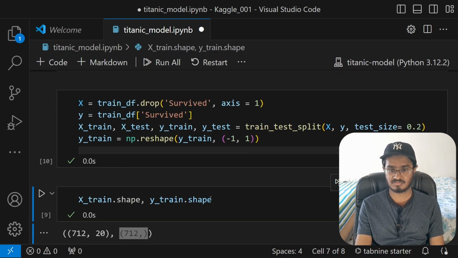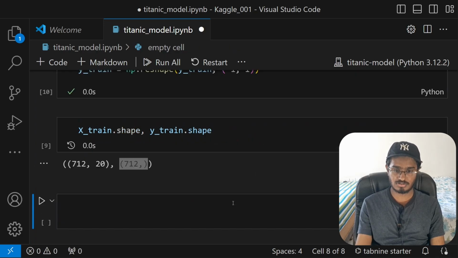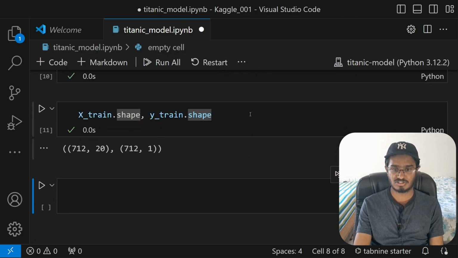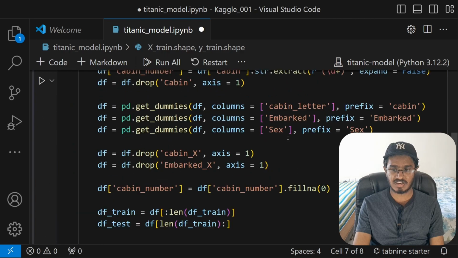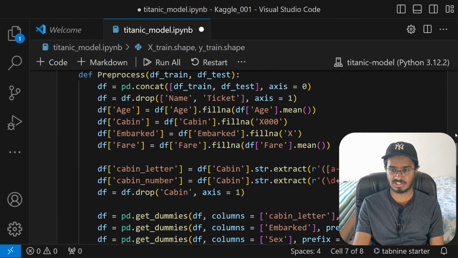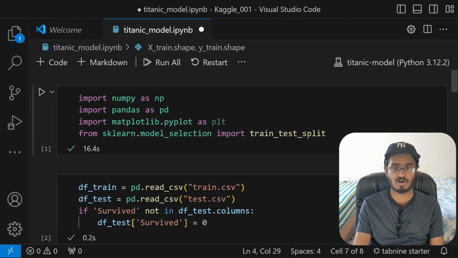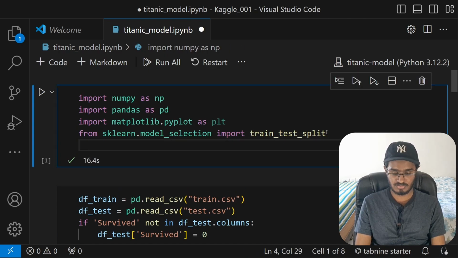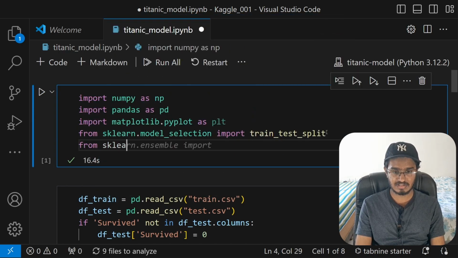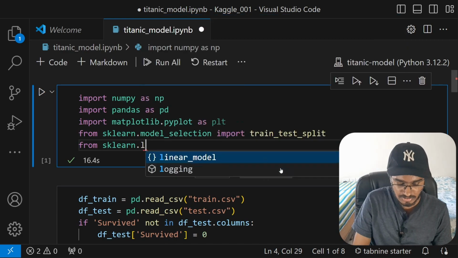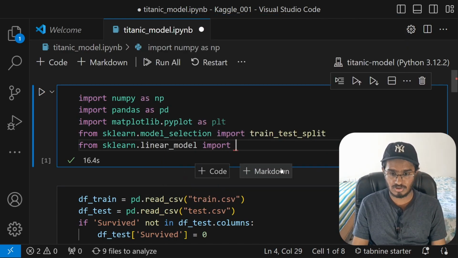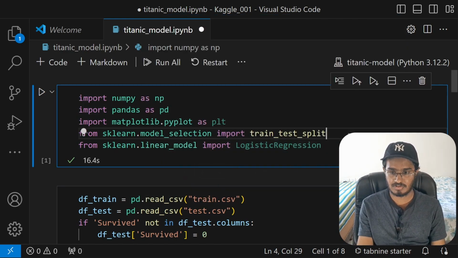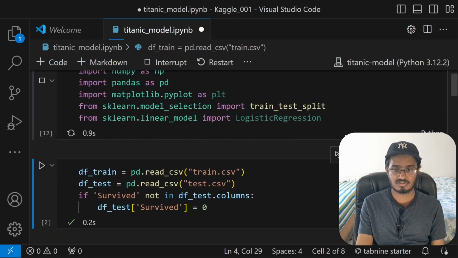Alright, now that works. Now when you run this, we get a 2-dimensional shape. Now, from scikit-learn, I will be first importing the logistic regression model and see how the model is performing. So from sklearn.linear_model, we want to import LogisticRegression. Alright, now update and run this code cell.